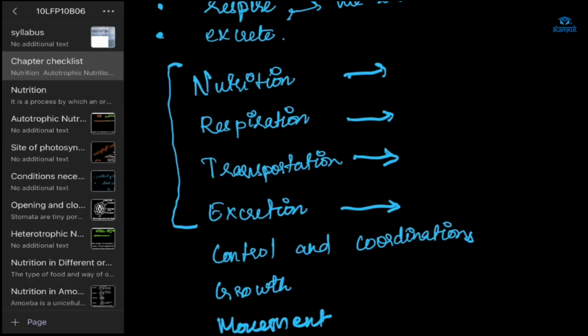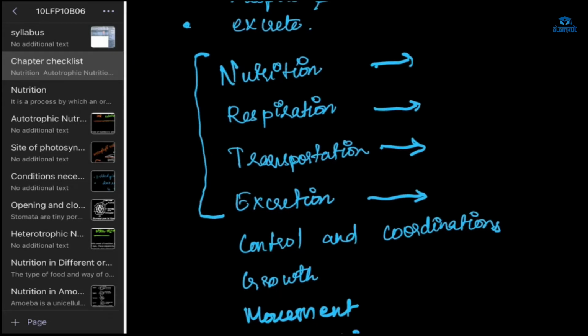Then transportation: because our body is very complex, transportation organs are required for the movement of particles from one part of the body to all the different parts. Then excretion is the removal of all the waste. So in this we are going to talk about these things.